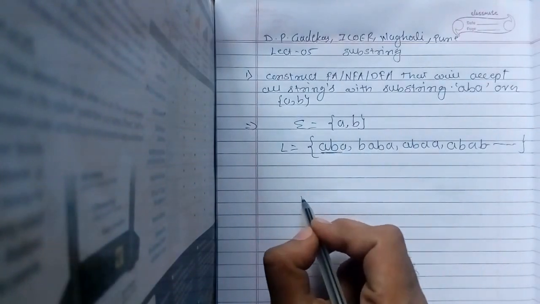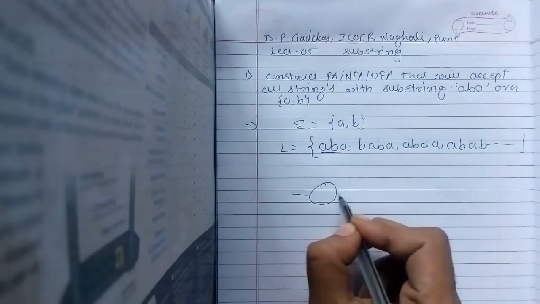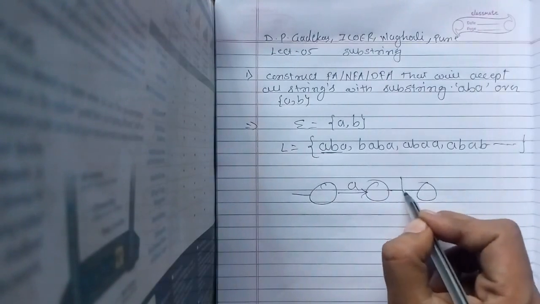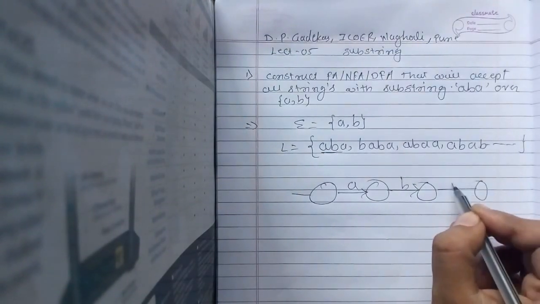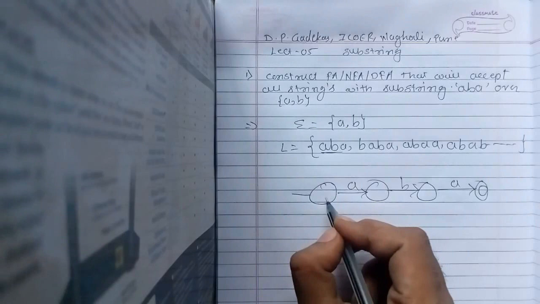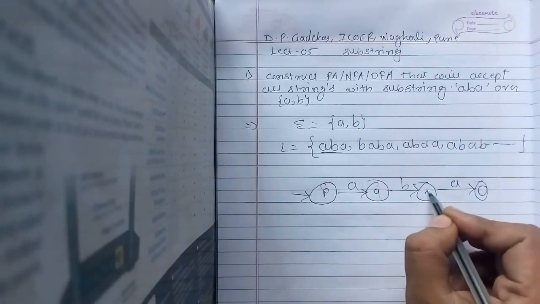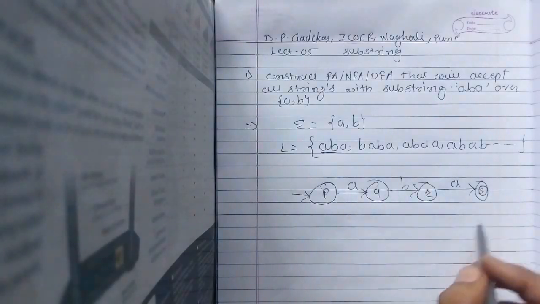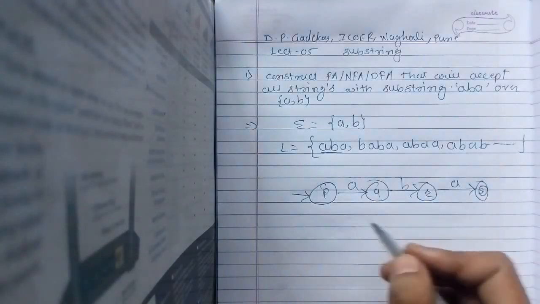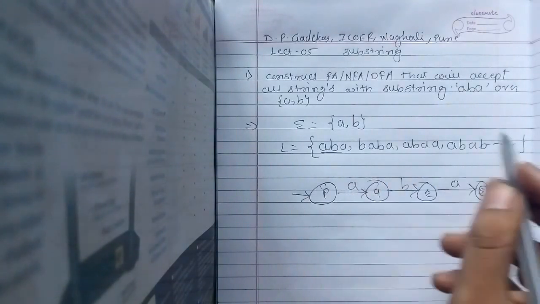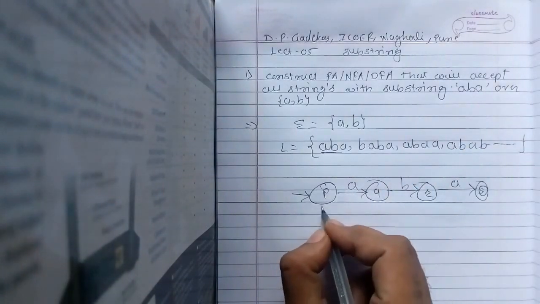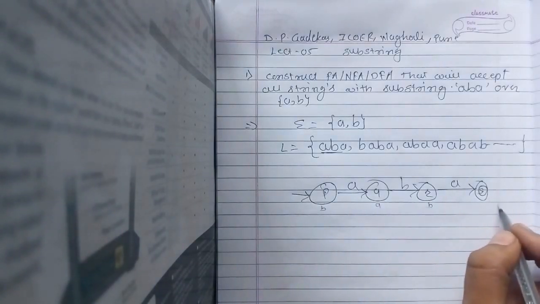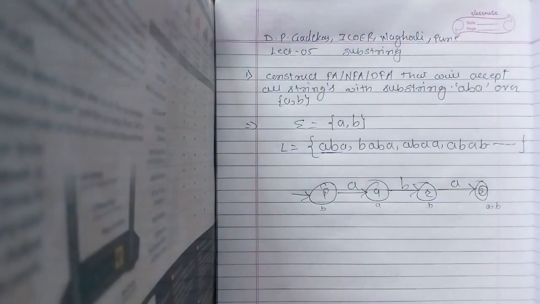So first draw the basic structure. So it is A, then I have B, then I have A. Okay, so this will be final. Let's say the states are P, Q, R and S. So this is the basic structure which is accepting ABA only. Now we will convert it into a DFA which will accept all the strings with substring ABA. So see, from P I required A, from Q I required B, from R I required A, and from S I required A and B, correct?